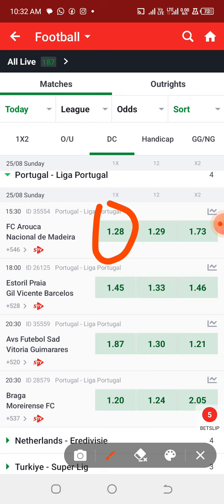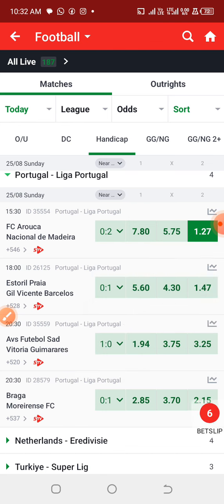But for this game, most especially for the away team, I would like to go for the handicap of 2 or 3 goals. Let's see what we can have there. Okay, let's go for handicap of 2 goals. At most, the total goals that we consider for the away team happen to be a goal or 2 goals. If we are to play safe, let's go for 2 goals.